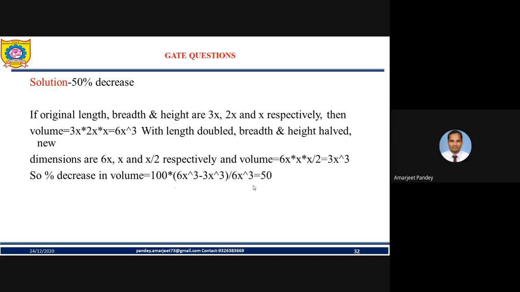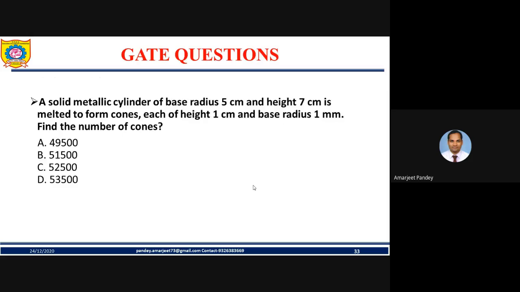So hope you have analyzed this. Yes. Next, friend: a solid metallic cylinder of base radius 5 centimeter and height 7 centimeter is melted to form cones. See, again, they are changing one structure to another. Each cone has height 1 centimeter and base radius 1 mm. Find the number of cones.